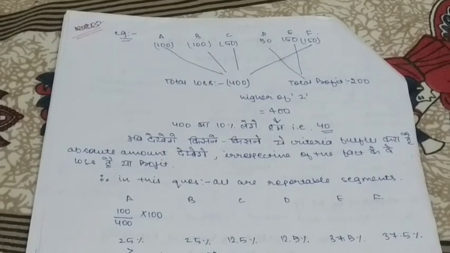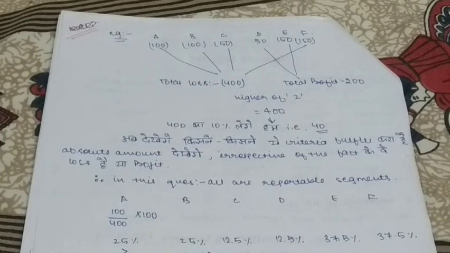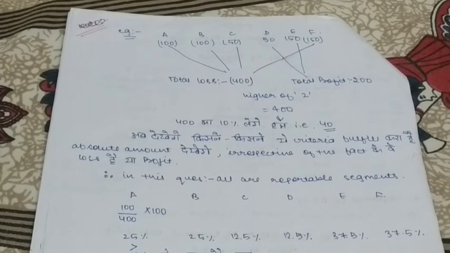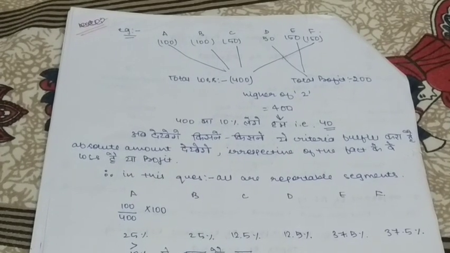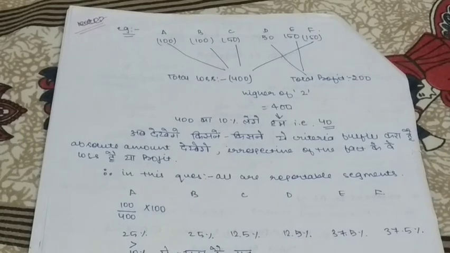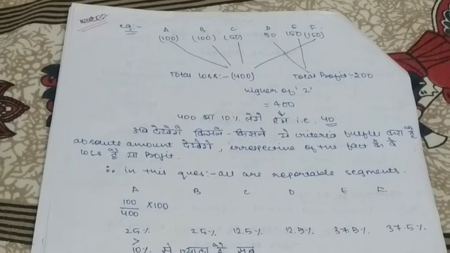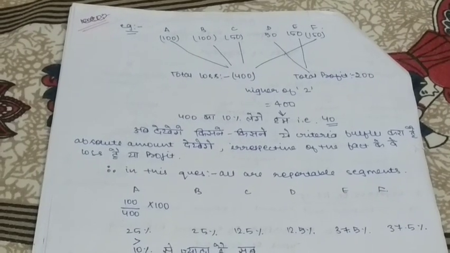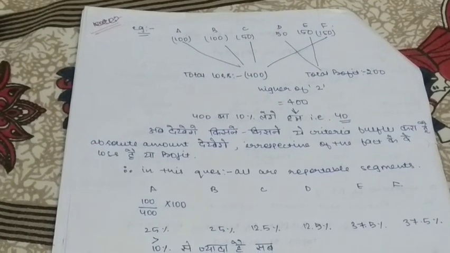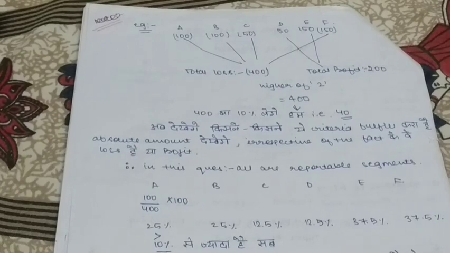As we can see here, there are 6 segments: A, B, C, D, E, F. Below given are the segment results. For A, it is a loss of 100. For B, a loss of 100. For C, a loss of 50. For D, a profit of 50. For E, a profit of 150. For F, a loss of 1. It comes to a total loss of 400 and a total profit of 200.